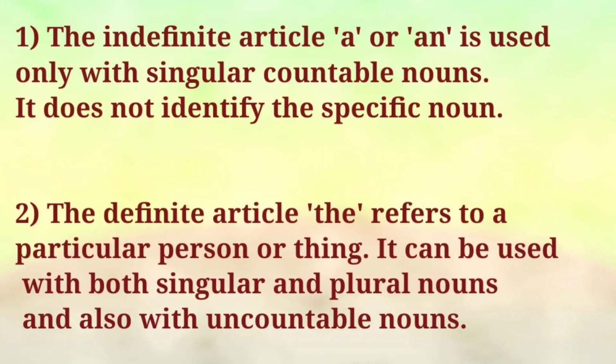நவ் ஹேவ் யூ அண்டர்ஸ்டுட் தட் ஏ அண்ட் ஆனோ இன்டெஃபினைட் ஆர்டிகல்ஸ் அது வந்து நம்ம சிங்குலர் கவுண்டபிள் நவுன்ஸ்க்கு முன்னாடி மட்டும்தான் நம்ம யூஸ் பண்ணுவோம். ஒரு திங்கோ ஒரு பர்சனோ வந்து பர்டிகுலர் தெரியலைன்னா அந்த இடத்துல வந்து நம்ம ஏவோ ஆனோ நம்ம யூஸ் பண்ணக்கூடாது. அண்ட் தென் the comes under the definite article. If you know the particular person or a thing, then you can use the, and it can be used with both singular and plural nouns, and we can also use with the uncountable nouns. Okay students, now have you all understood where to use indefinite article and definite article?